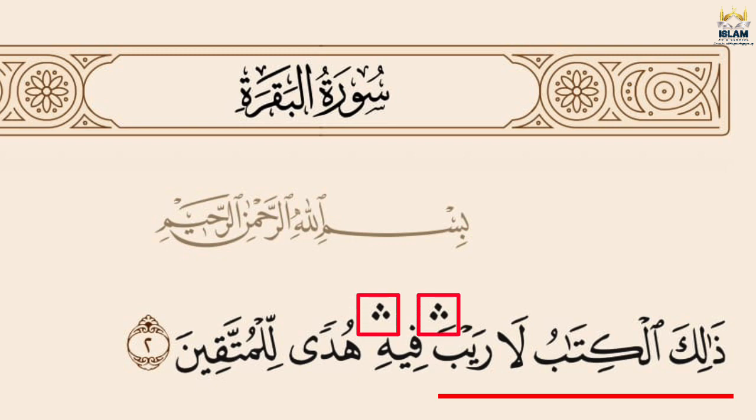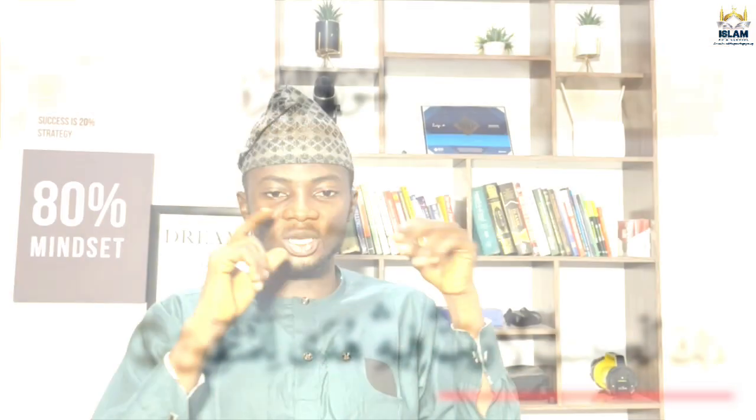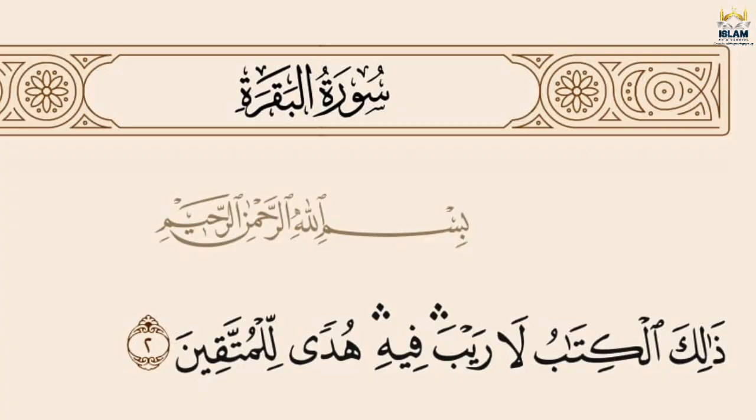Let us try to apply it in the recitation of the Quran. Allah subhanahu wa ta'ala said, ذَلِكَ الْكِتَابُ لَا رَيْبَ. That's if you want to pause on the first part, so you're not going to pause on the second part. But if you want to pause on the second part, it's going to be ذَلِكَ الْكِتَابُ لَا رَيْبَ فِيهِ. Alright, so that's all about the signs of pause in the Quran.